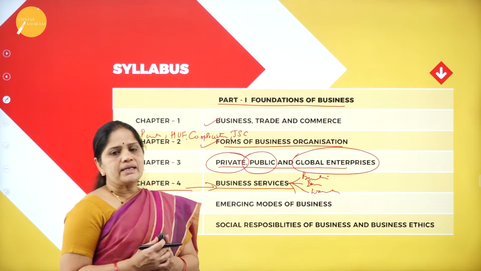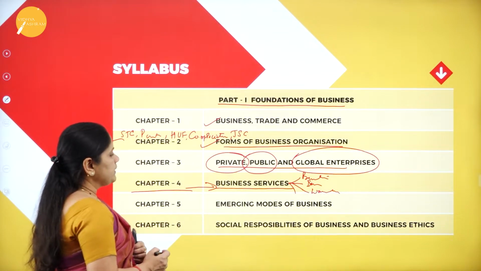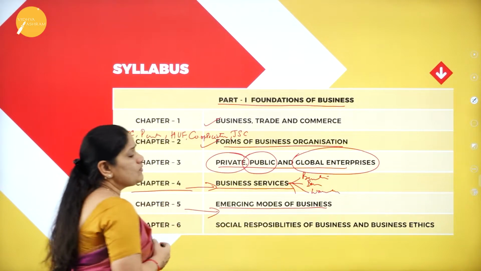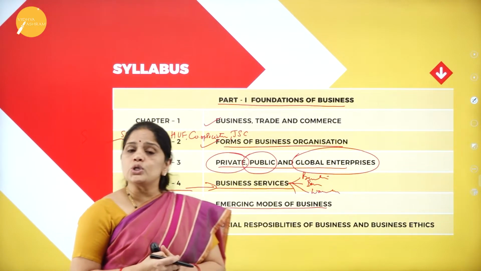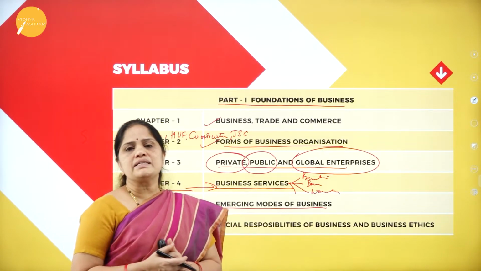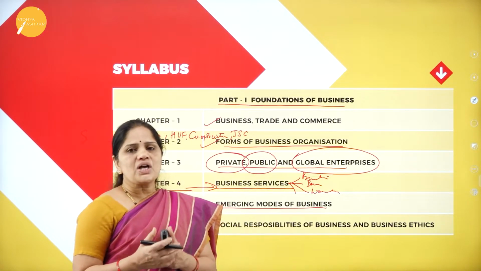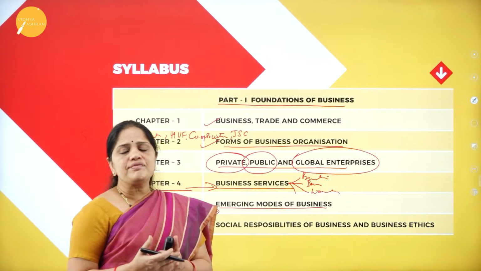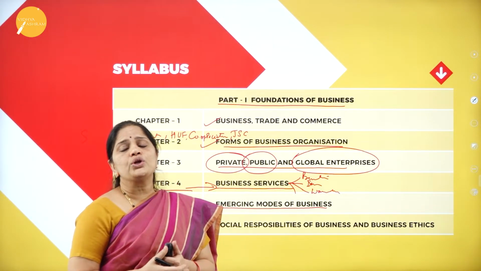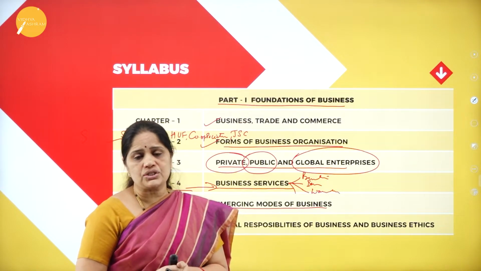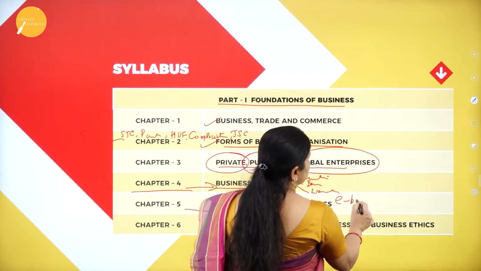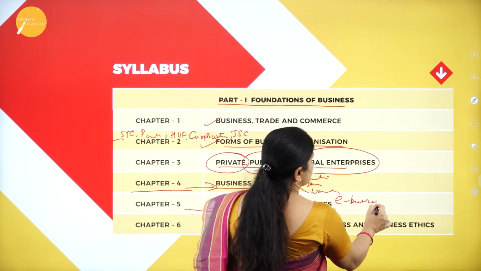Now, next one, in the 5th chapter, we will be studying about the emerging modes of business. What do we mean by emerging modes of business? As I had explained earlier, because of the advancement in telecommunication, or because communication has become very fast nowadays, we are evolving into more and more new forms of business organization, that is e-business. What is this e-business or e-commerce as we call?